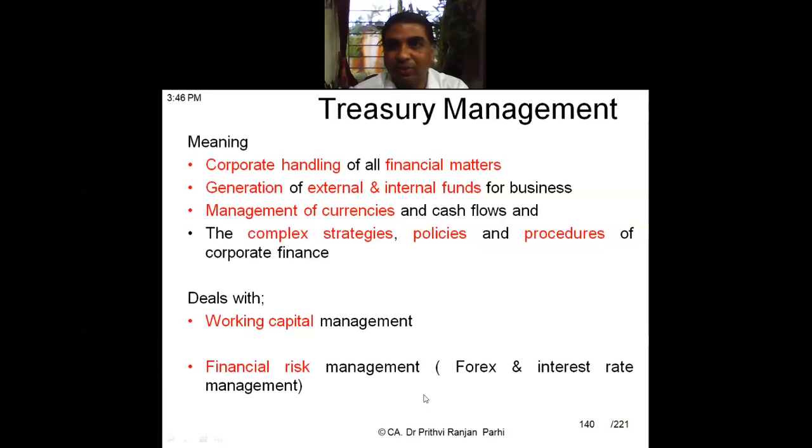And financial risk management. In our initial classes, we have studied something about risk. Our understanding is that risk means fluctuations in the return. How these fluctuations can be protected through hedging or other mechanisms, those aspects are also dealt with in this subject, treasury management. Got some brief idea about what this subject is?